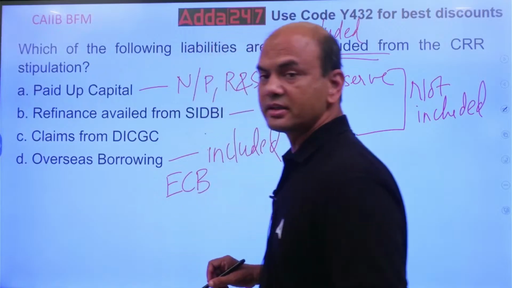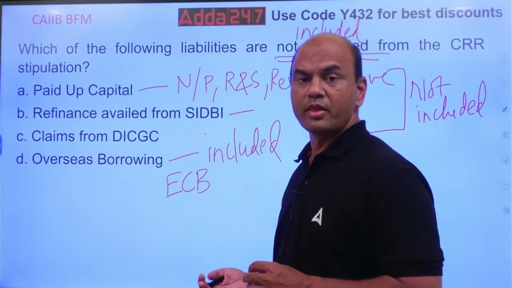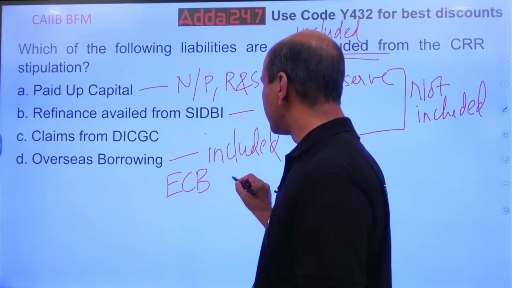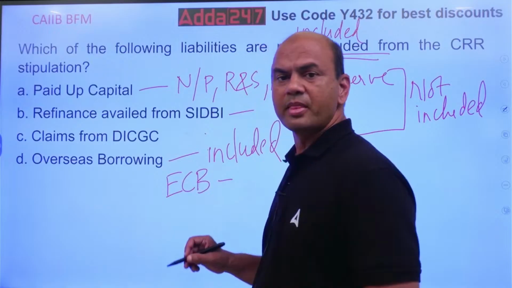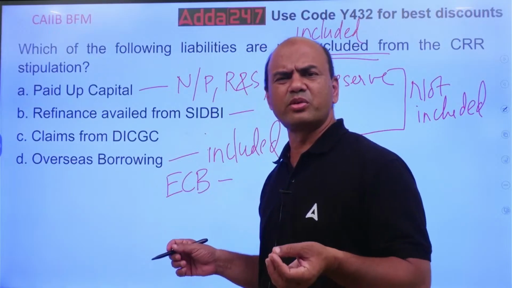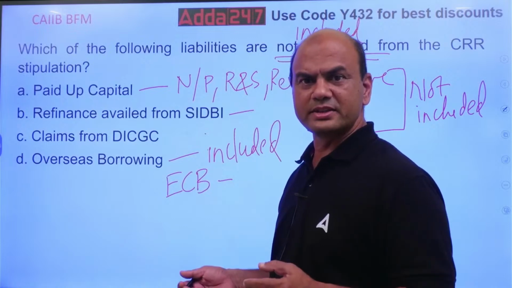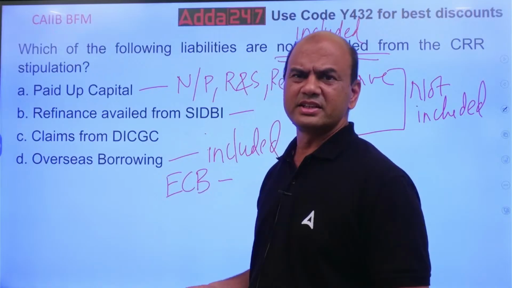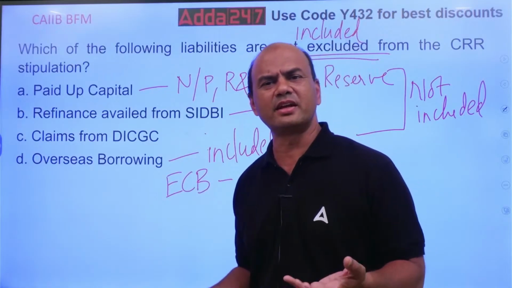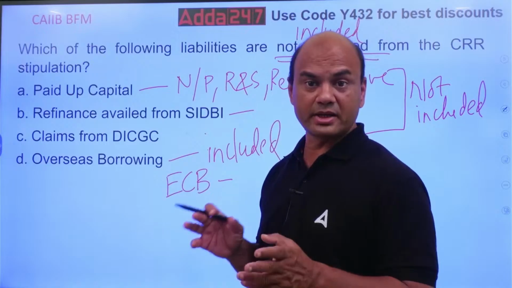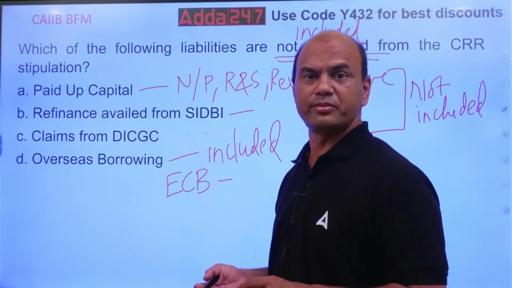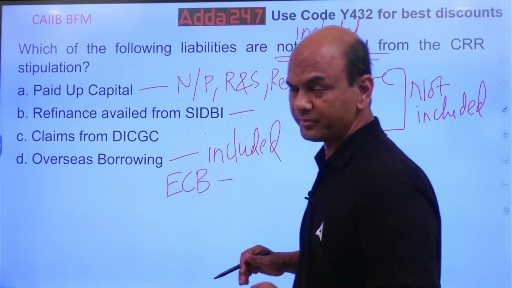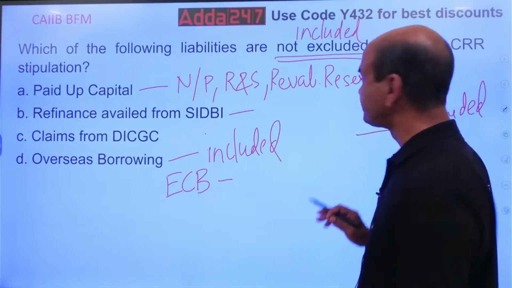In ECB, what do we do? The bank takes the loans or gets the funds from some other bank in the US, or any country, at a lower rate of interest. This ECB is at roughly around 2.5 to 3%. They take the funds and then lend it over here to our companies at a higher rate, 7.5%. Corporate finances at around 7%. So they get a margin of roughly around 4.5%. So this is included because this is your business. Okay, got it? Everyone clear?